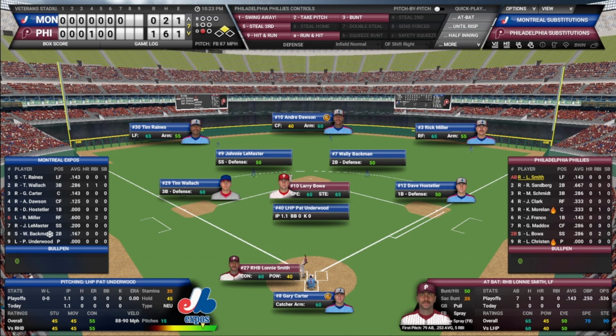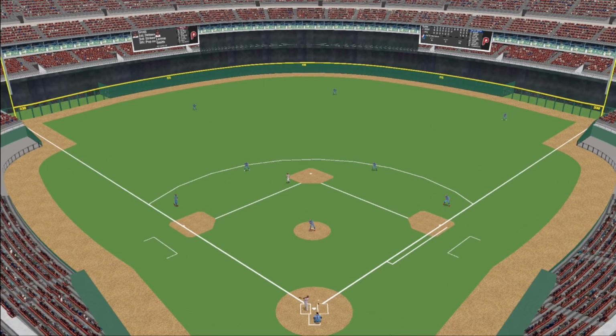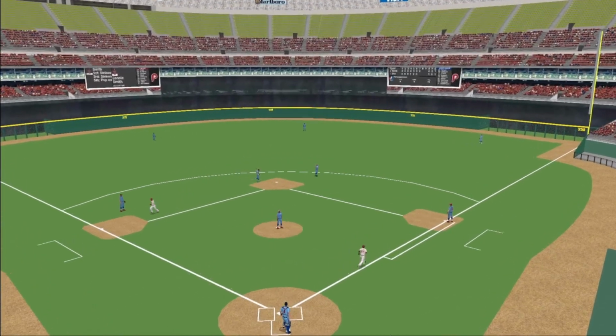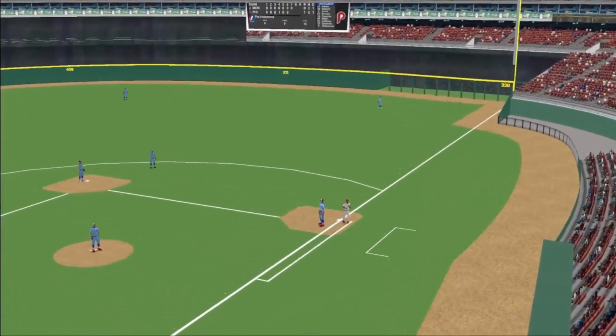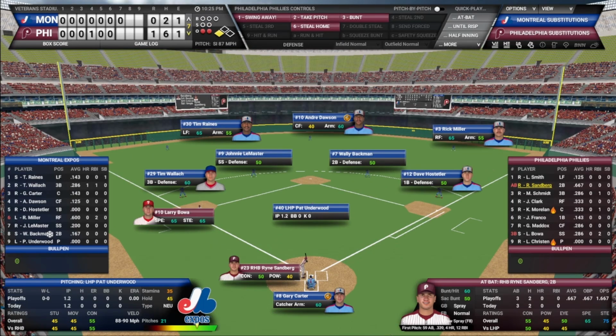Phillies would love to grab that run. Here is the pitch from Underwood. Hit hard back up the middle. Lonnie Smith will be thrown out. Boa will take third. That's 2 away. And now Ryne Sandberg